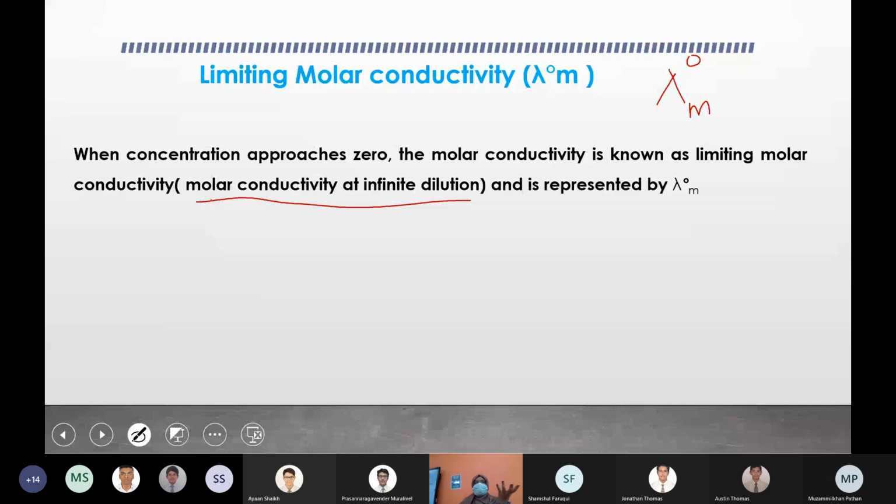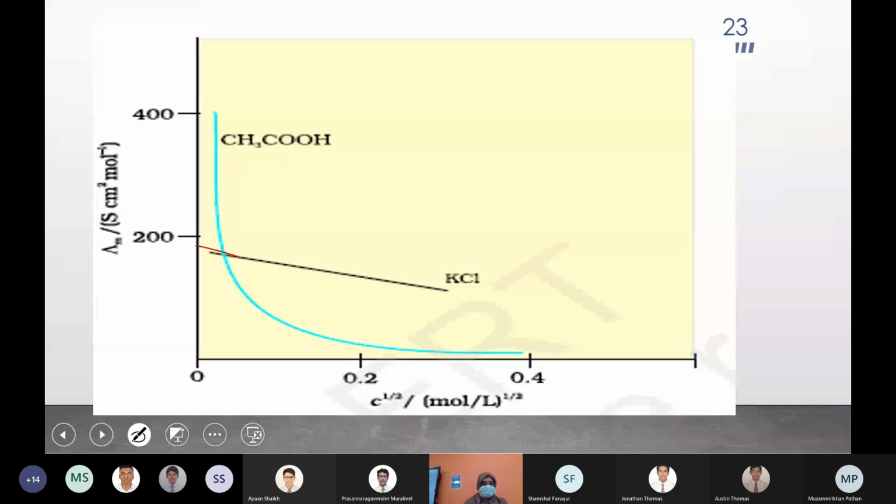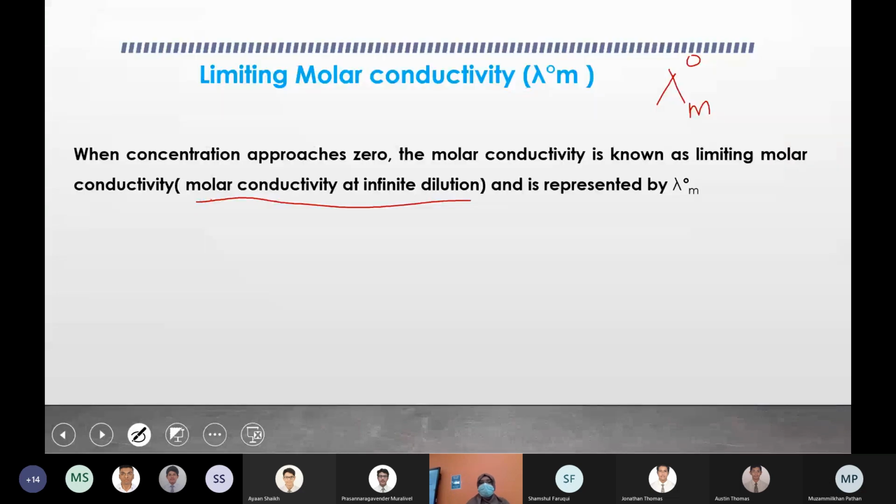Technically, 0 concentration means there is no solute, only solvent, so that's not a solution. But the concentration is so close to 0 that you can take it as 0. So when you extrapolate the graph and touch the point on the y-axis, that can be taken as lambda m0.